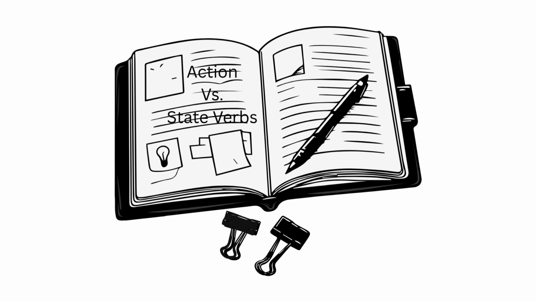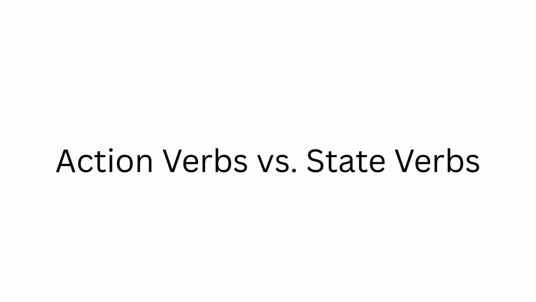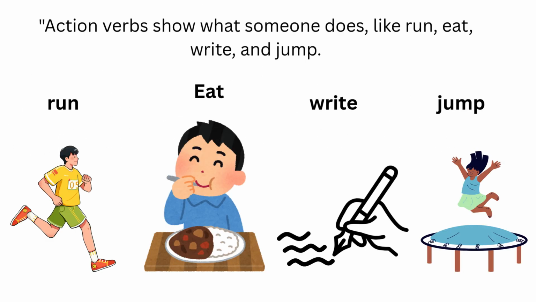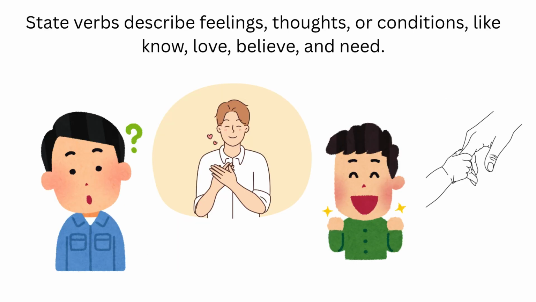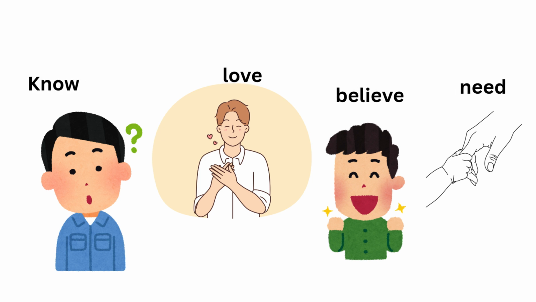Today's lesson is action verbs and state verbs. Let's begin. Action verbs show what someone does, like run, eat, write, and jump. State verbs describe a person's feelings, thoughts, or conditions. They tell us how someone feels, what someone thinks or knows, or what someone has or needs.